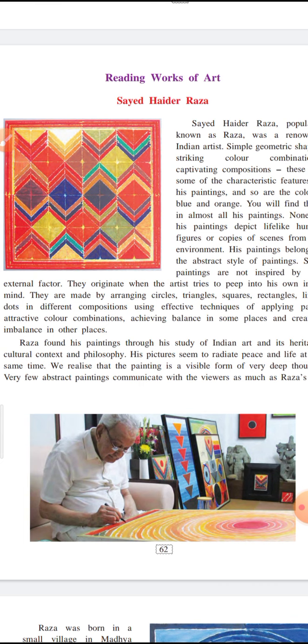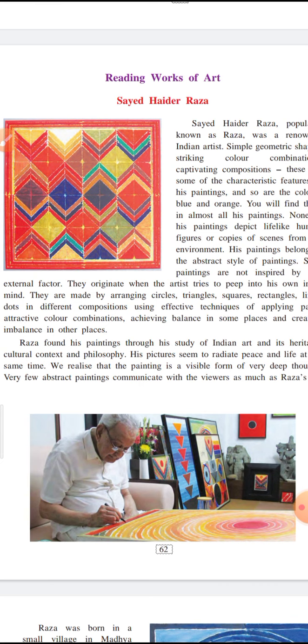So you can see that all these paintings are inspired not by any external factor. External factor means from your surrounding, from the environment, or from the things around you. So this type of art originates when the artist tries to look within himself, tries to go inside the feelings, his expressions or his emotions.